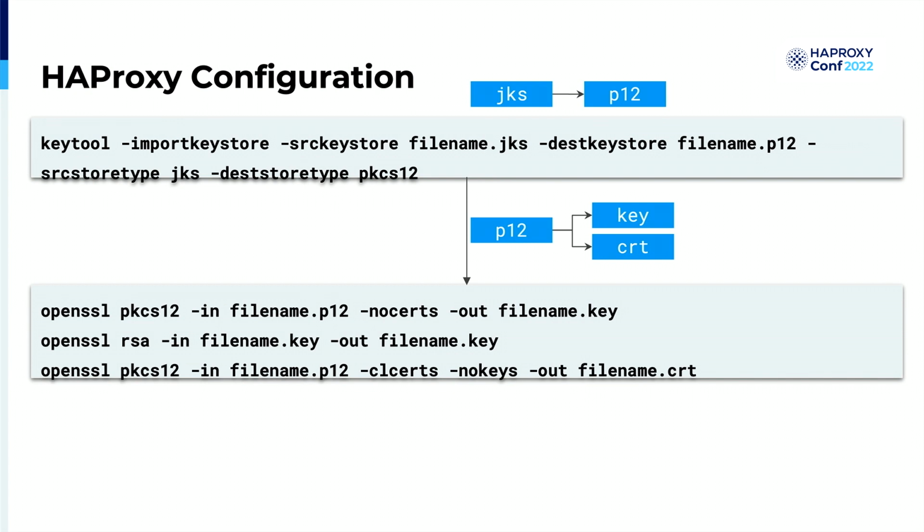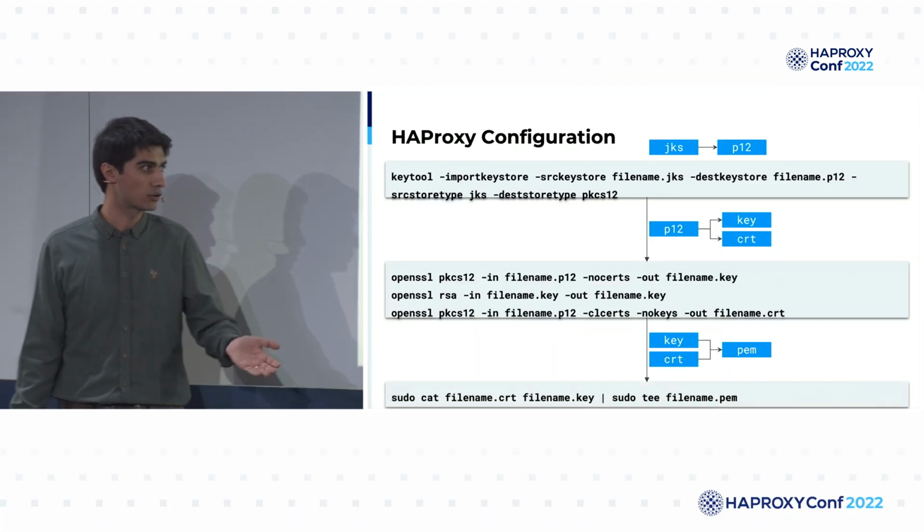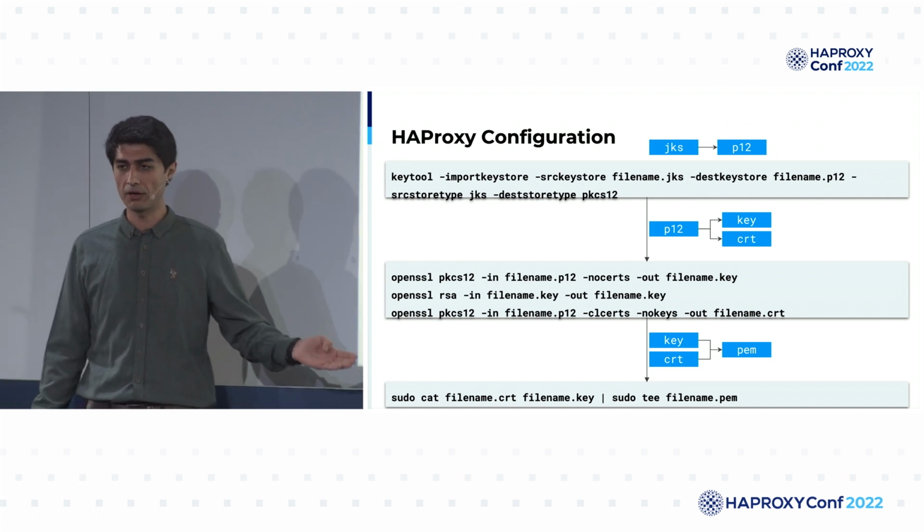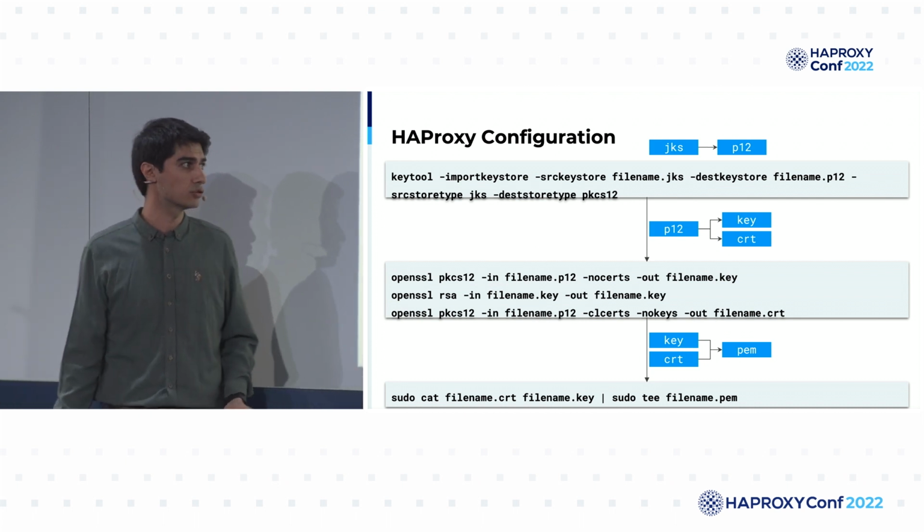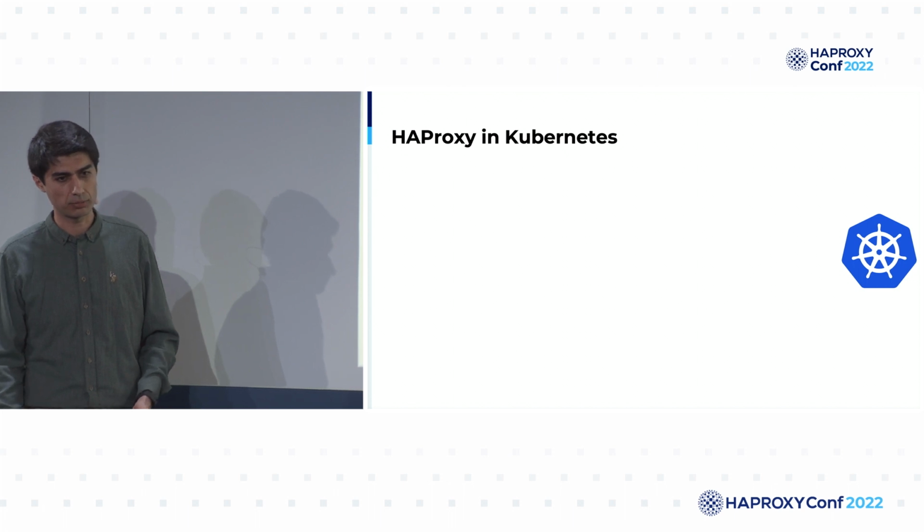Please always use a passphrase while generating your certificate. Now we will have the key file and certificate file in a single place. After that, we combine our key and certificate file into a PEM file. Now it is ready to use by our HAProxy.